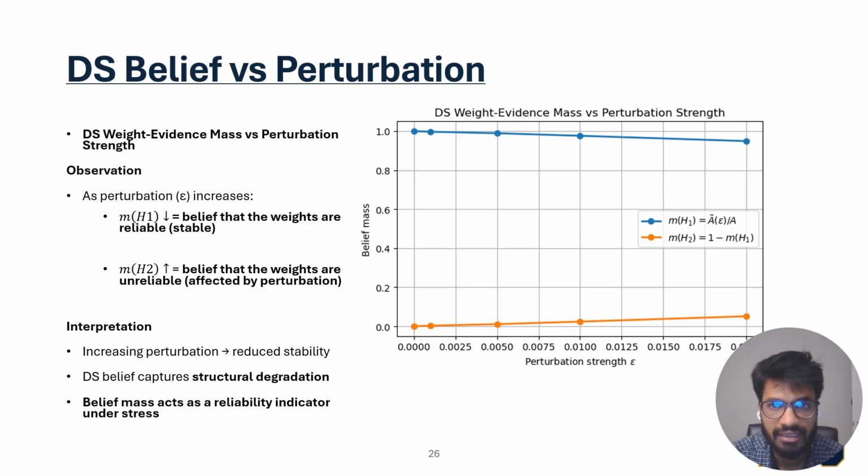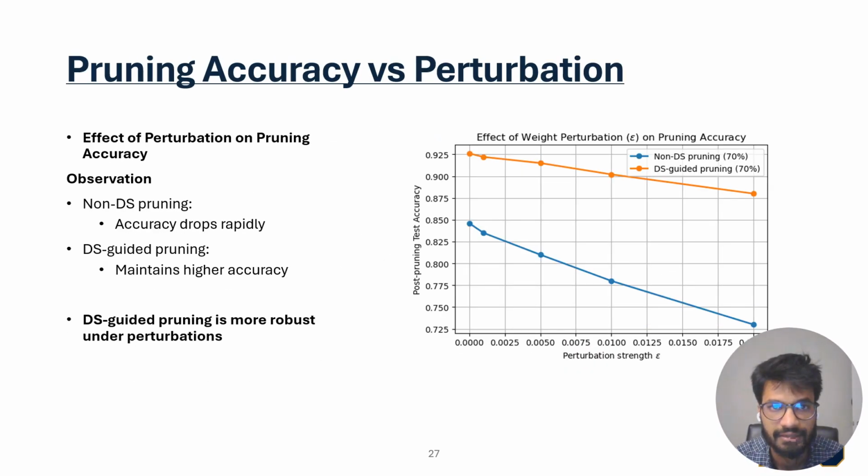This slide shows how DS weight evidence mass changes as perturbation strength increases. As perturbation increases, the belief that weights are reliable decreases. At the same time, the belief that weights are unreliable increases. This is expected because stronger perturbation creates more structural degradation. The important point is that DS belief can capture this degradation in a measurable way. So belief mass can be used as a reliability indicator under stress.